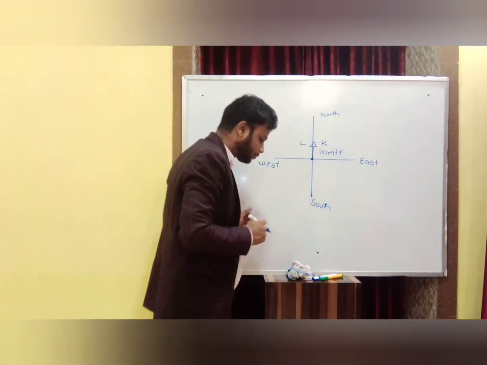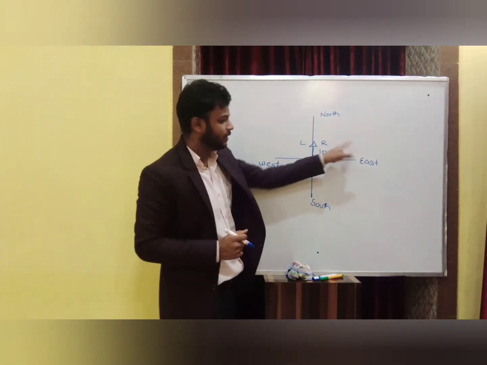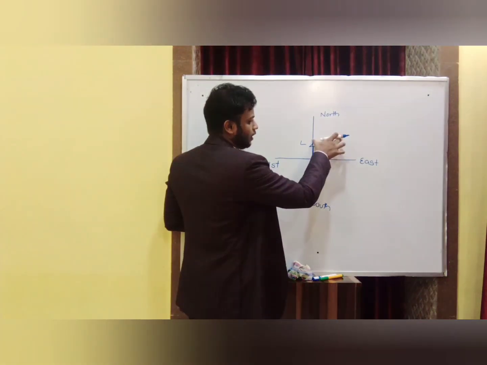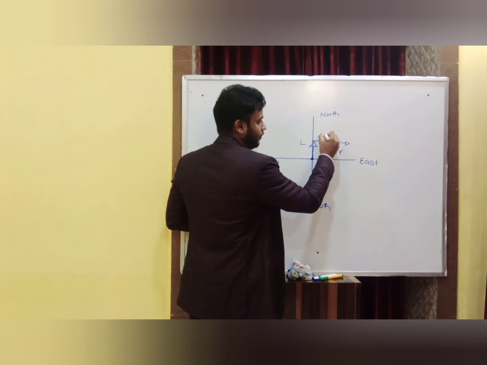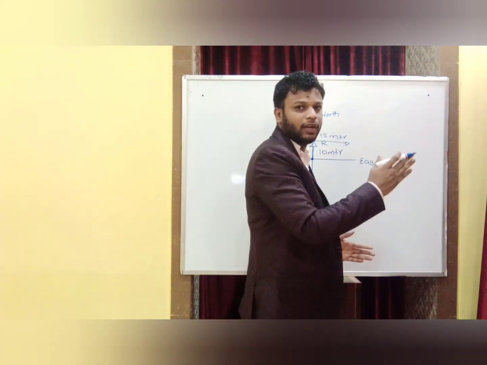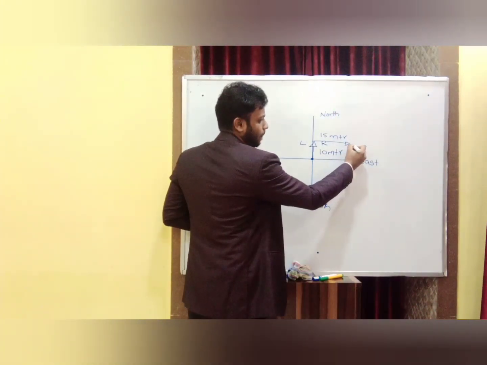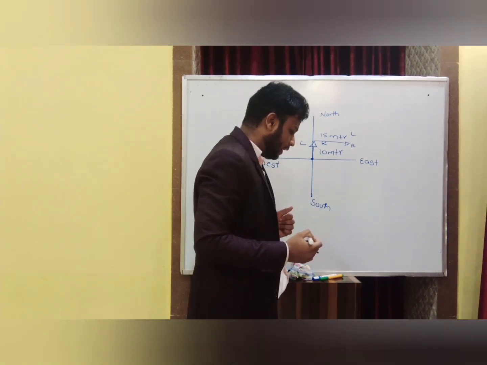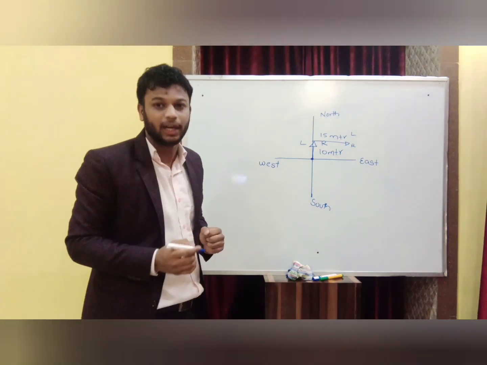And again he turns to the right side. Right side means this, and covers a distance of 15 meters. So this is 10, so 15 should be about this much. If I am going like this for 15 meters, this is my right and this is my left. Now again he turns to the right side and covers a distance of 10 meters.